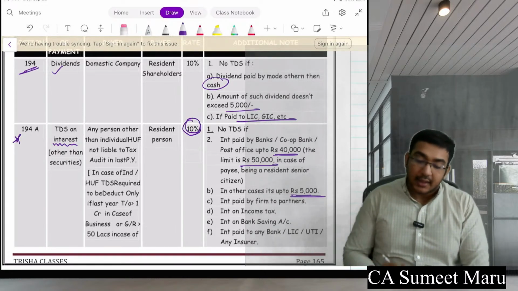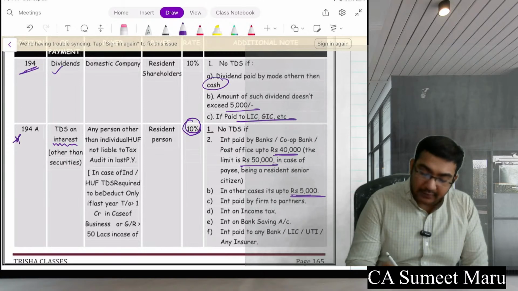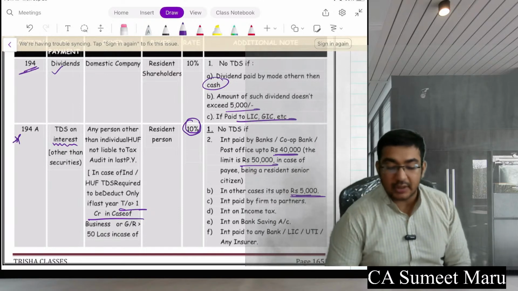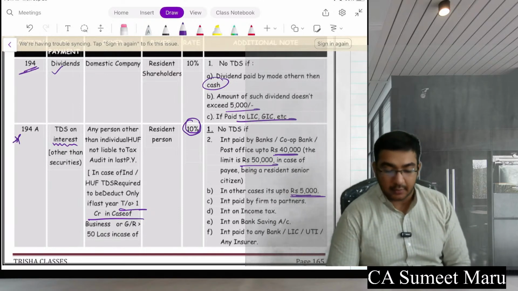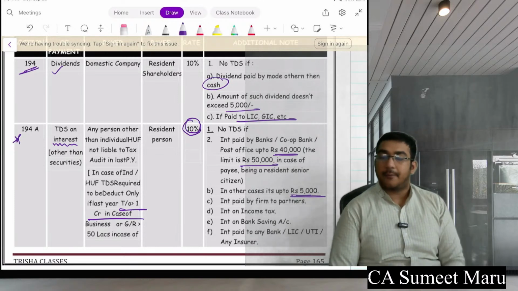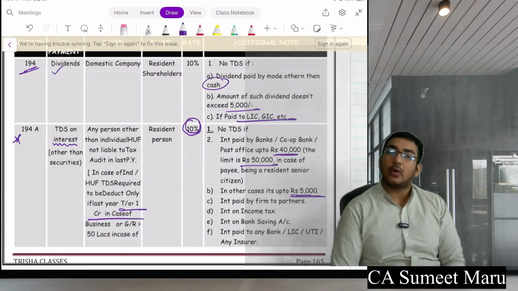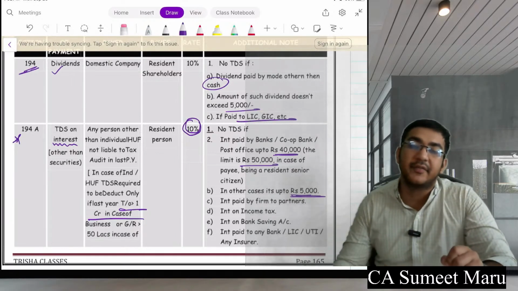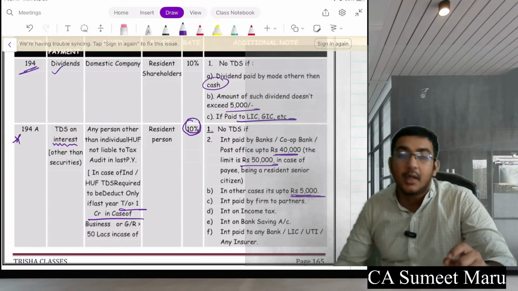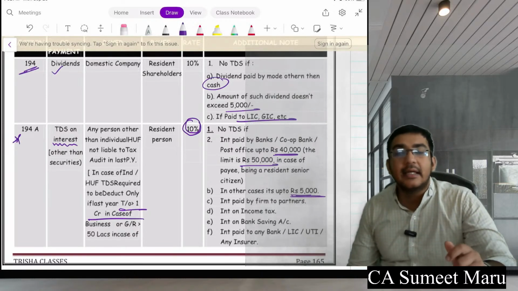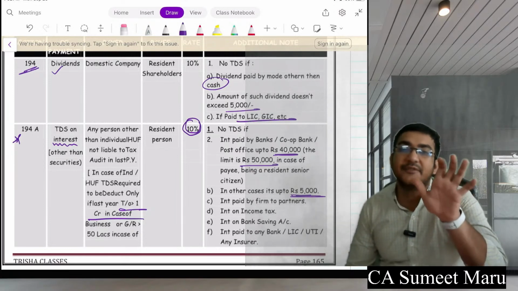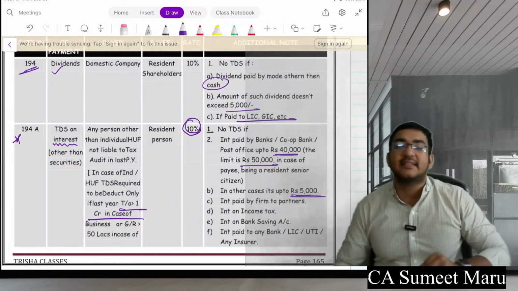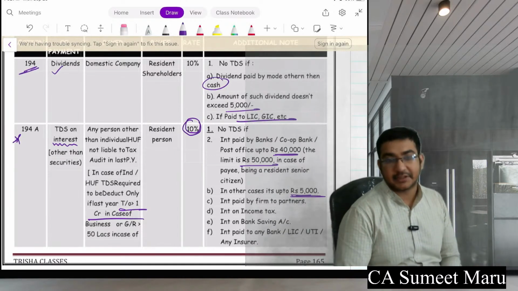Who will do this? In case of an individual, only the person whose last year's turnover is 1 crore or more. If it is other than an individual, everyone will do. And in case of an individual, if his turnover is above 1 crore, then and only then will he do this TDS. So the bank will do this TDS if they are paying interest more than 40,000, or 50,000 in case of a senior citizen. And other than the bank part, the limit for this TDS is 5,000. So if I am paying anyone interest above 5,000 rupees and my turnover for last year is above 1 crore, I have to do the TDS under this section.